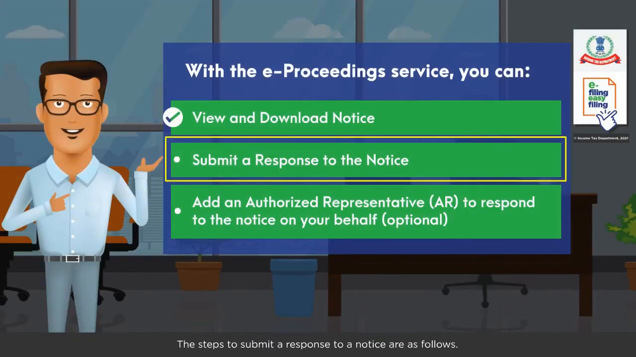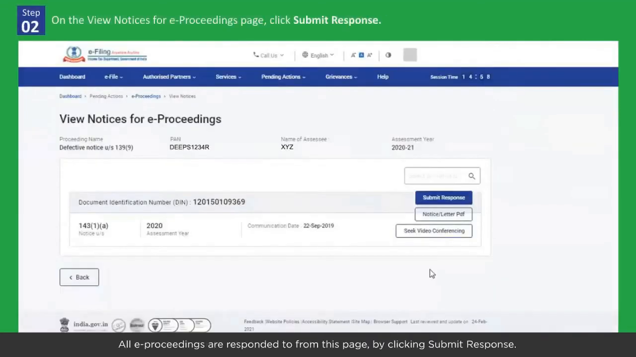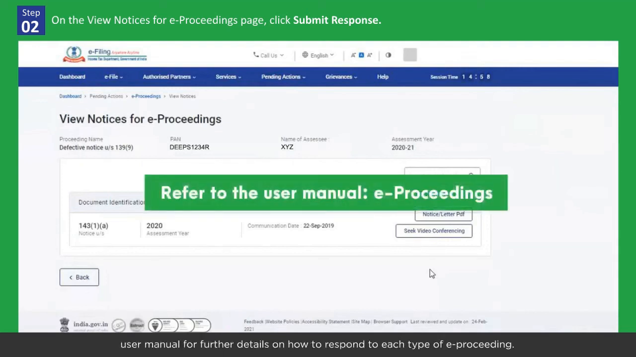The steps to submit a response to a notice are as follows. On the e-Proceedings page, click View Notices for the relevant record. All e-proceedings are responded to from this page by clicking Submit Response. The responses to be provided are different for each type of e-proceeding. It could range from agreeing or disagreeing with demand or adjustment, to providing required information, including the upload of supporting documents. Refer to the e-Proceedings user manual for further details on how to respond to each type of e-proceeding.